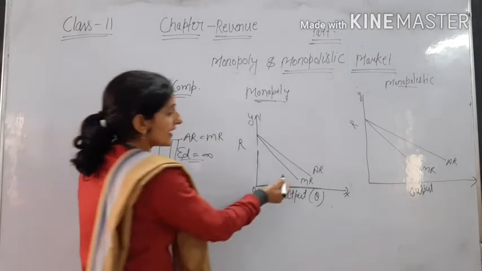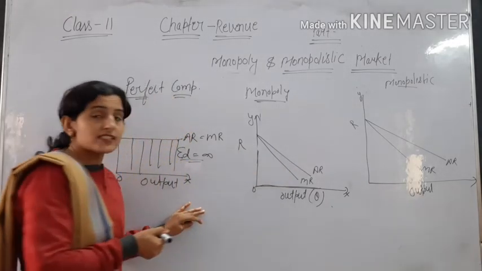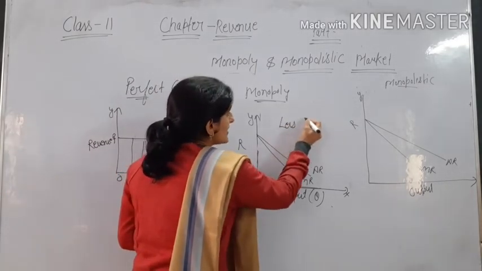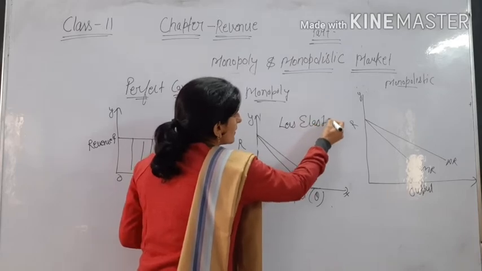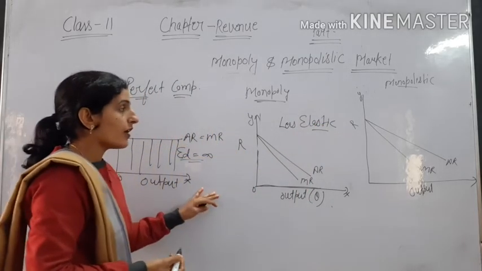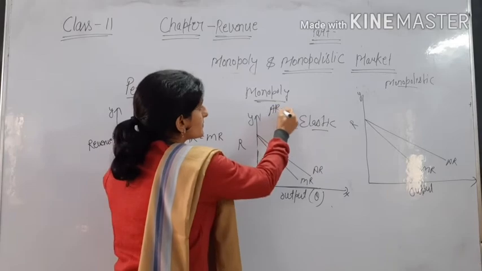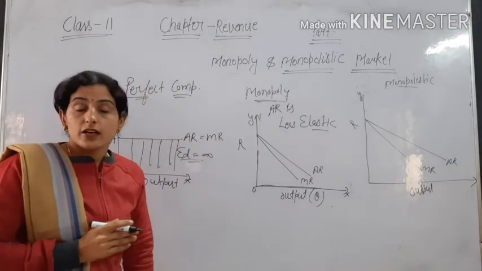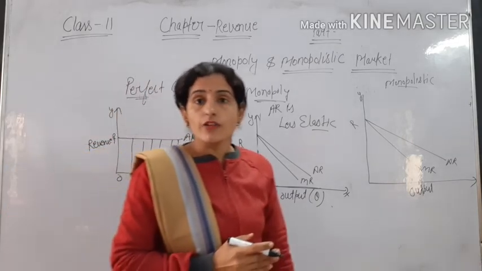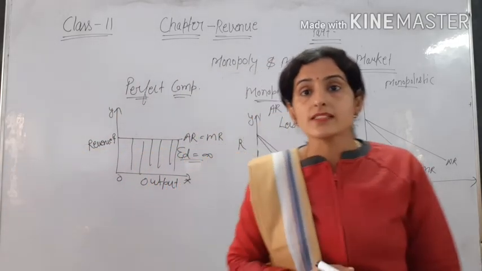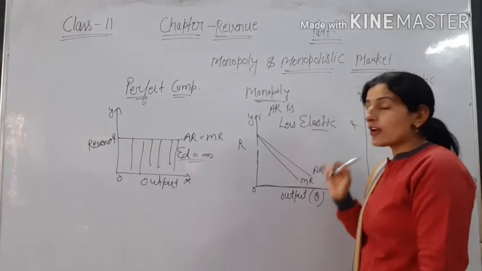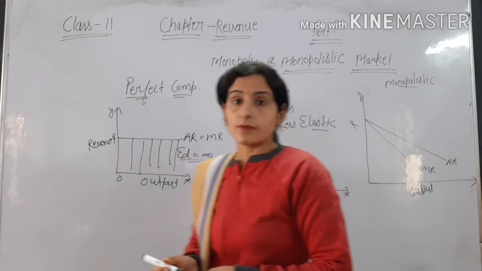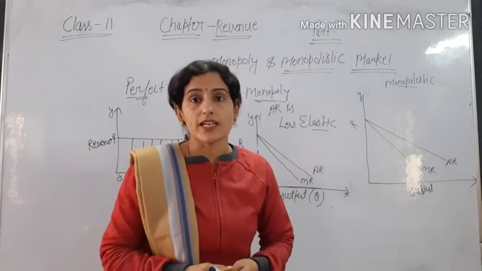In the case of monopoly, the AR curve is less elastic, and demand is also less elastic. The reason for less elastic is that the number of substitutes is less, or we can say there is no close substitute of monopoly.